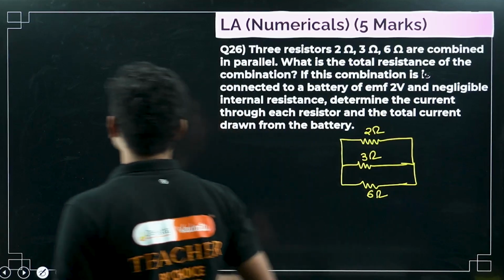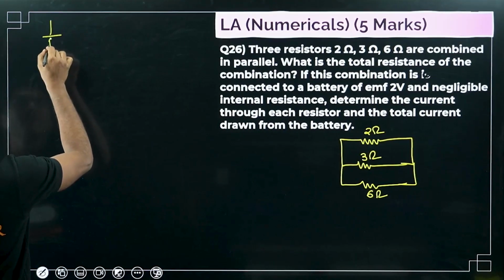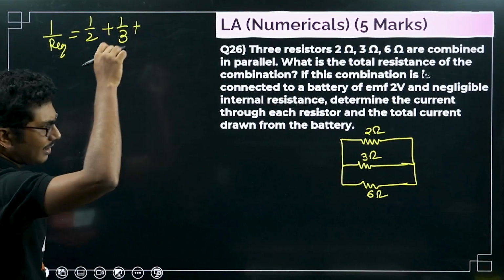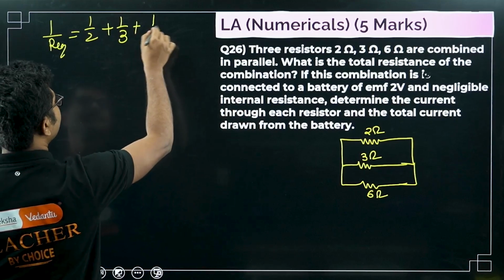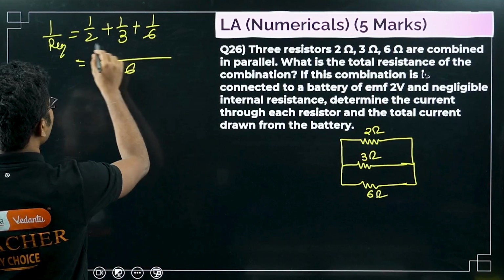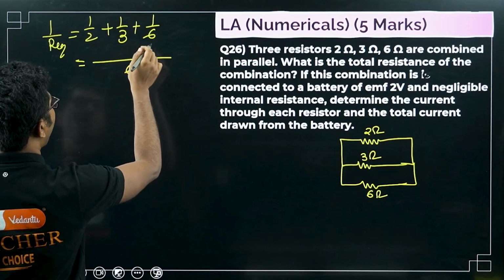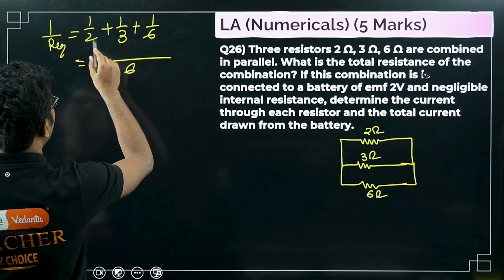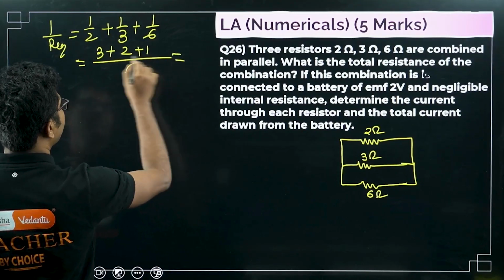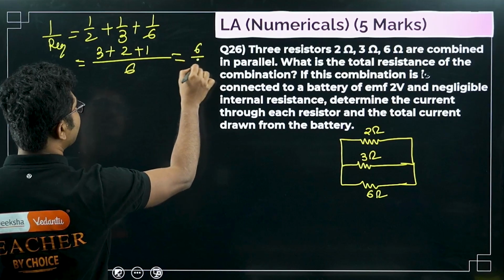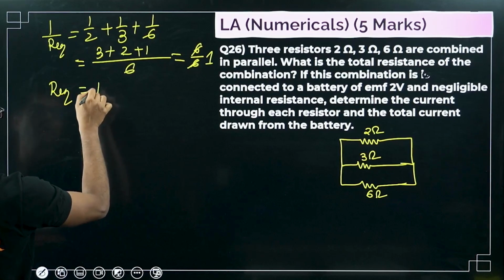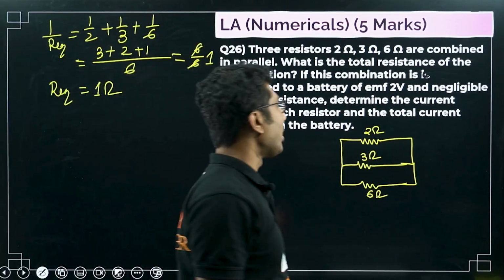So in parallel combination, we know that 1 by R equivalent is equal to 1 by 2 plus 1 by 3 plus 1 by 6. So it will be 6 in the denominator, then 3 plus 2 plus 1. Okay, so 3 plus 2 is 5, 5 plus 1 is 6, 6 by 6, so it will be 1. So R equivalent is equal to 1 ohm. So the equivalent resistance is 1 ohm.